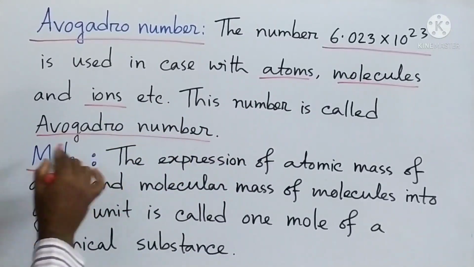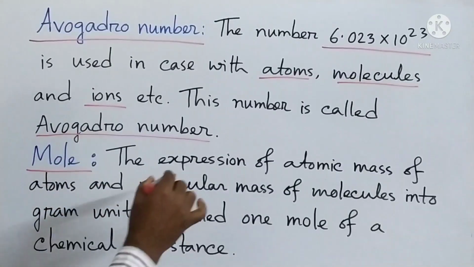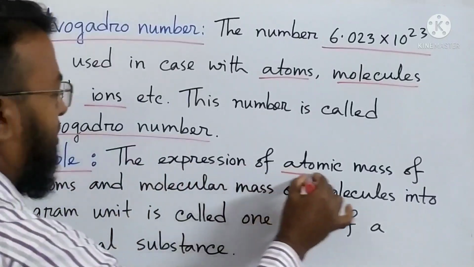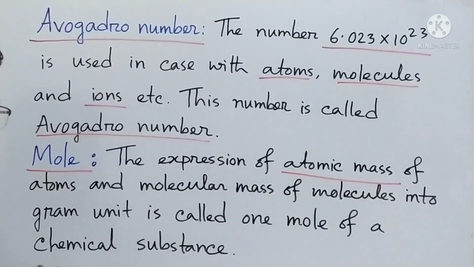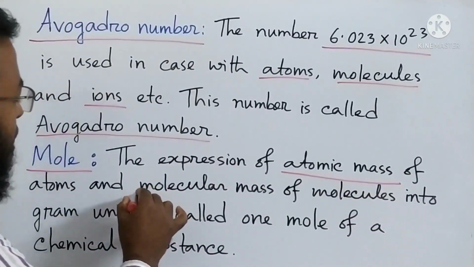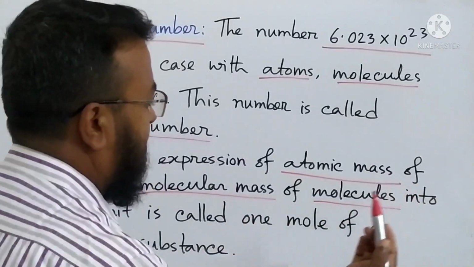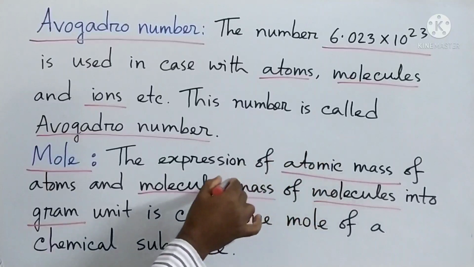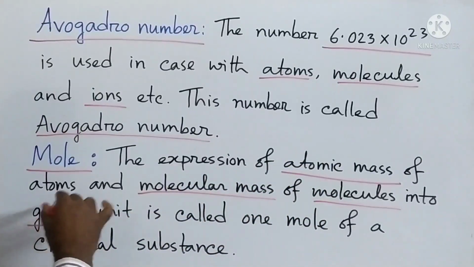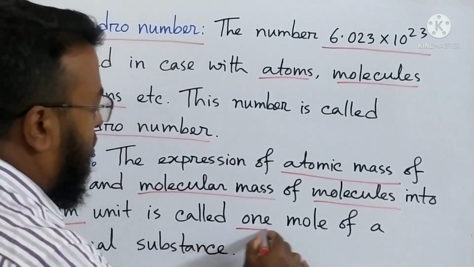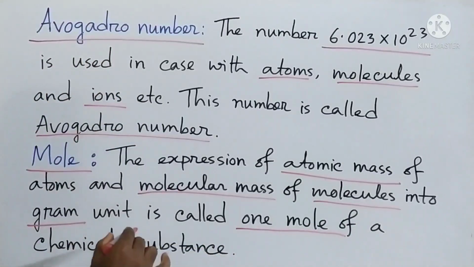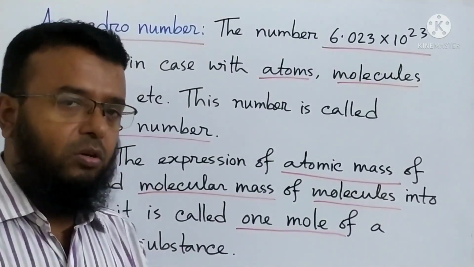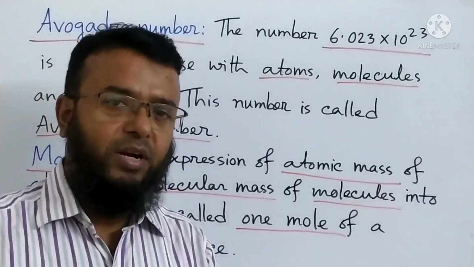And now what is mole? The expression of atomic mass of atoms, and molecular mass of molecules into gram unit. If the atomic mass and molecular mass are expressed into gram unit, then it is called 1 mole of a chemical substance. Okay, then I will give the example. All of you write what I am writing on the board.